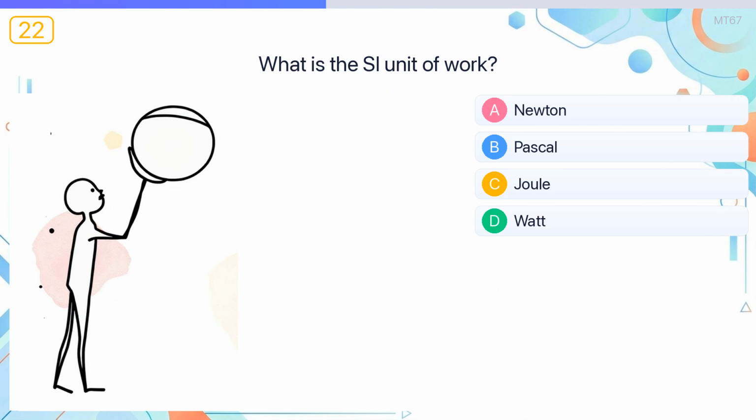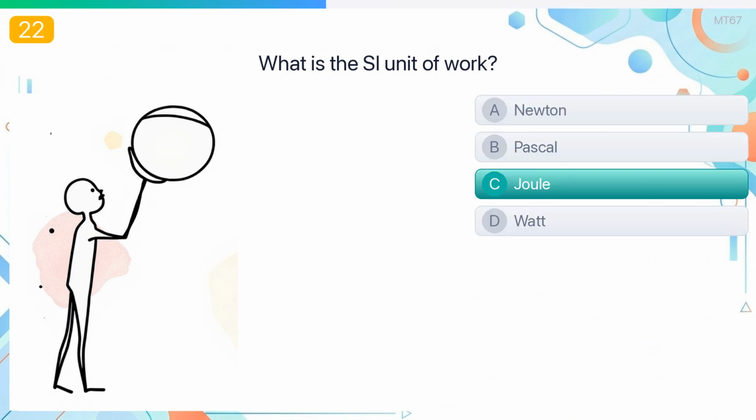What is the SI unit of work? The answer is joule. The SI unit of work is the joule, equal to 1 Newton meter.